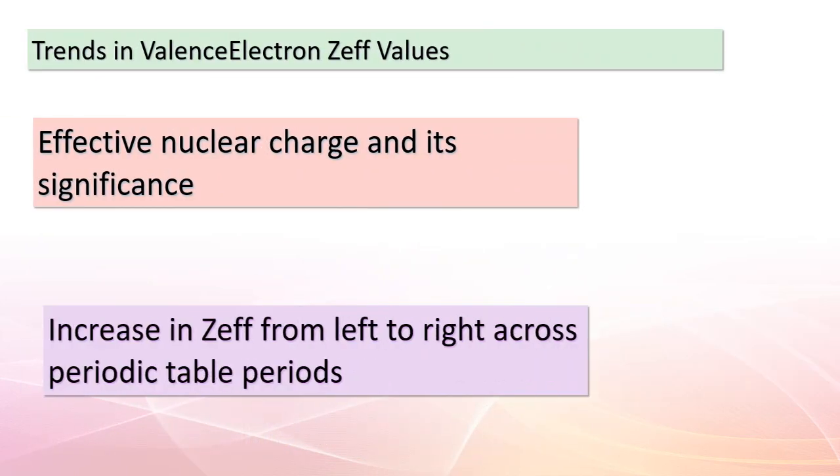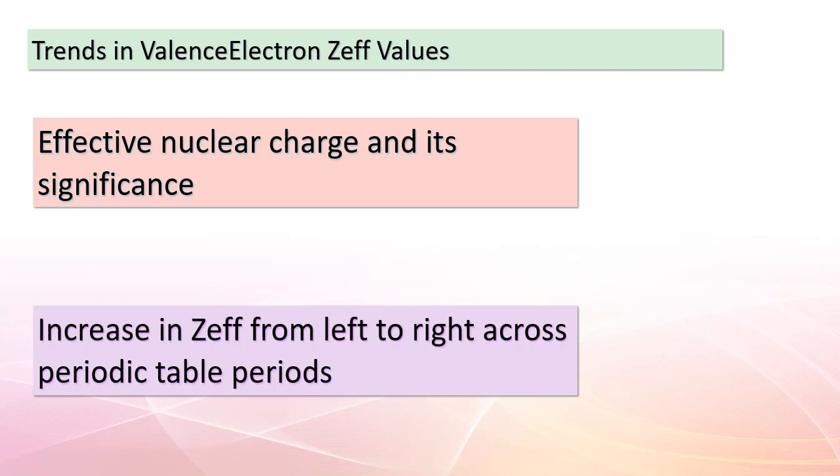Continuing our exploration, let's dive into the intriguing concept of valence electron Zeff values. The effective nuclear charge, often denoted as Zeff, plays a critical role in understanding the behavior of electrons in atoms. Zeff represents the net positive charge experienced by valence electrons due to the attraction from the nucleus and the shielding effect of inner electrons. Now, what's truly fascinating is the trend of Zeff across periods of the periodic table.